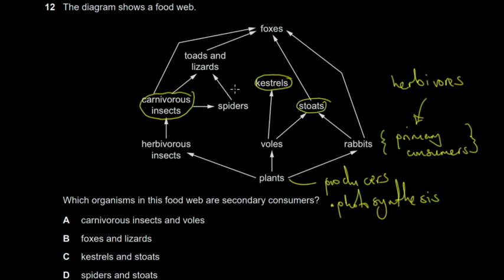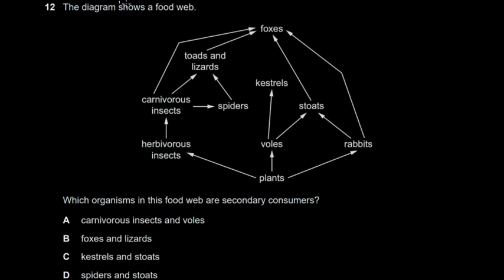But let's not go there. We are just asked to identify the secondary consumers. So we have carnivorous insects here, but voles are included, and voles are primary consumers. So we are going to decide against this one. Frogs and lizards are up there. Then kestrels and stoats. Stoats definitely, kestrels definitely. So it would be this answer. And then spiders and stoats. Spiders here are not secondary consumers, they are tertiary consumers. So yeah, that's it. You choose kestrels and stoats.